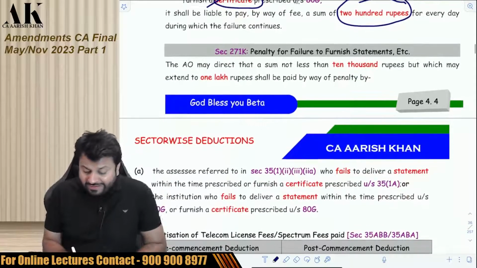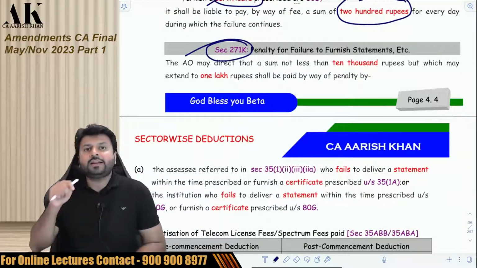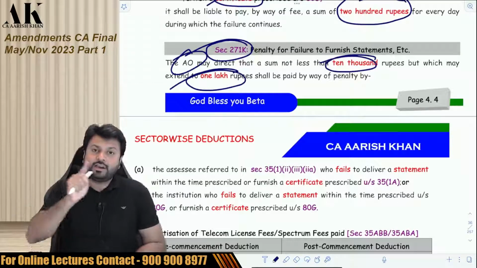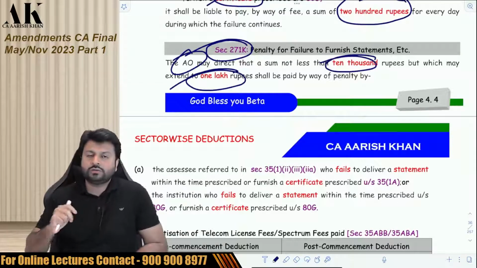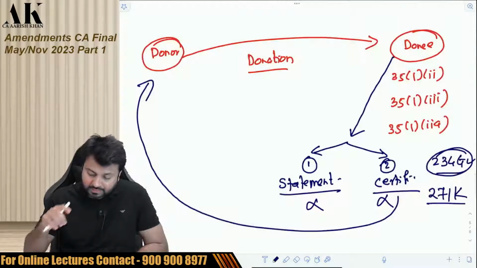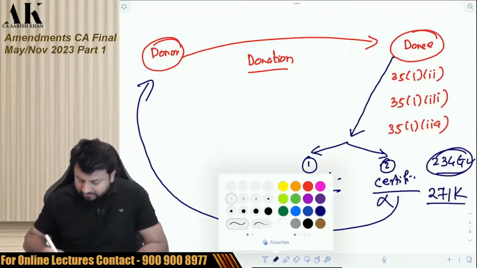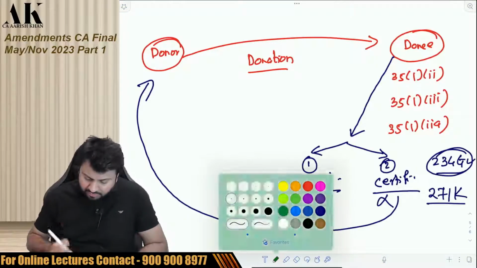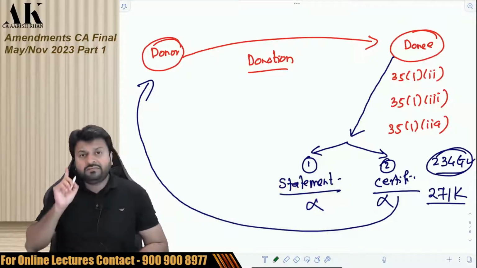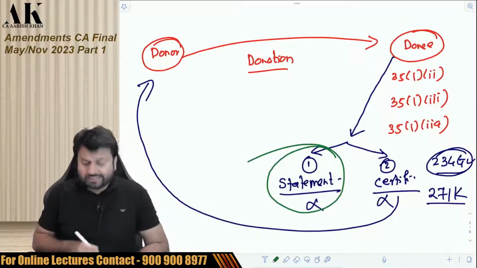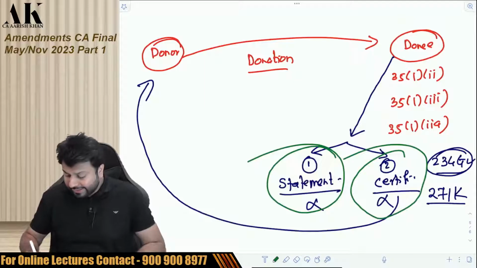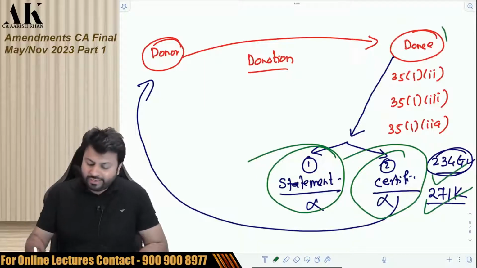Secondly, donee is also liable for a penalty under 271K of 10,000 rupees to 1 lakh rupees, which will be imposed by the assessing officer. So there are two consequences which the donee has to bear. But now the Finance Act 2022 has become further strict. And now the Finance Act 2022 has said that if the donee does not file the statement or if the donee does not file the certificate, then obviously these two implications donee has to bear.